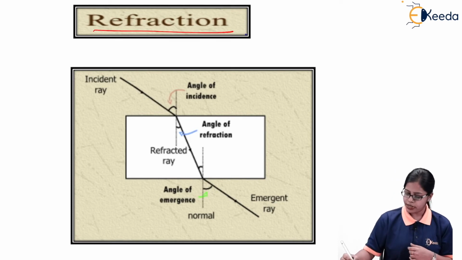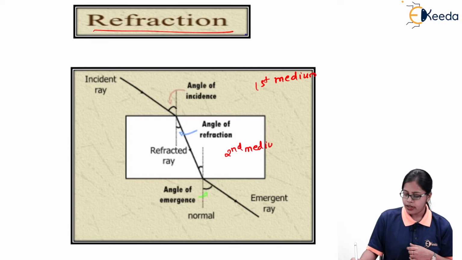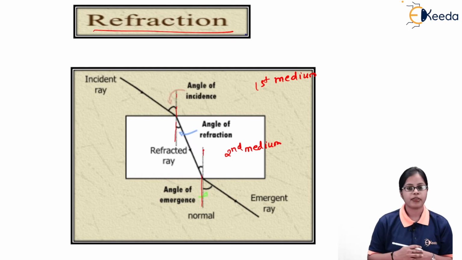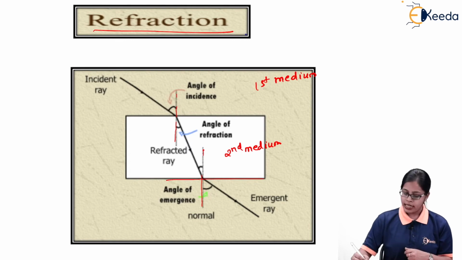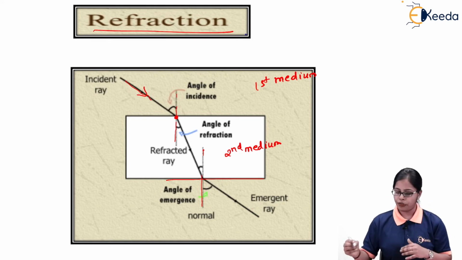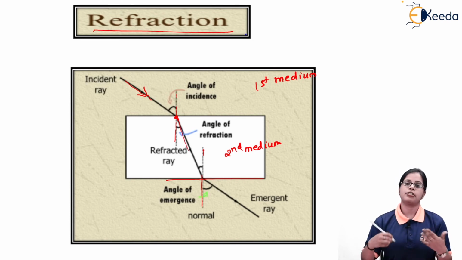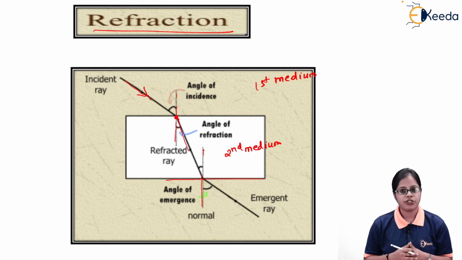So in this case, we have considered the first medium over here, and we can consider this box to be the second medium. And as we can see, we have drawn a normal, that is one normal and the second normal. So we have drawn two perpendiculars, at the top surface and the bottom surface. This is behaving as your incident ray, and as the incident ray is incident at this point, the medium is changing from the first to the second. So as the medium changes, the ray of light changes direction. If the direction of the ray of light changes, that is what we talk about as the refraction of light.